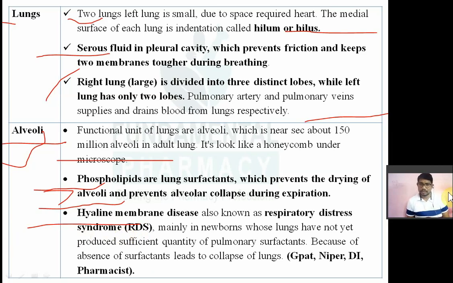In this case the lungs have not produced a sufficient quantity of pulmonary surfactant, and because of this absence, the lungs collapse. Remember, hyaline membrane disease is also known as respiratory distress syndrome, and it is because of the absence or insufficient production of the phospholipids known as lung surfactant, particularly phosphatidylcholine.